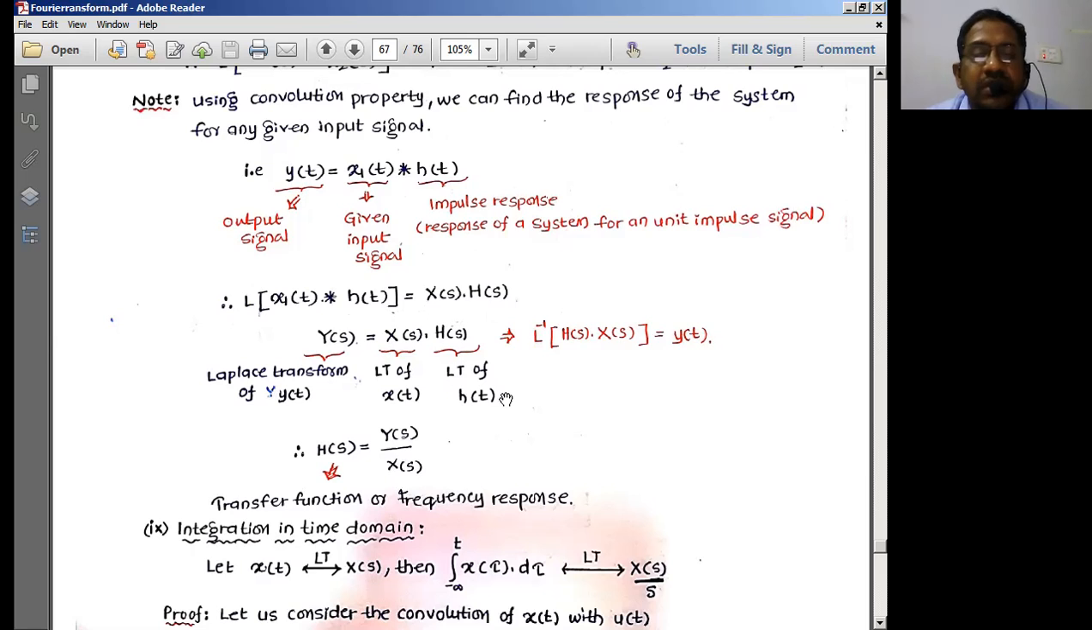With this, we will stop our discussion today. In the next class, we will do one more small topic, the initial value theorem and final value theorem, to end up this Laplace transforms and Fourier transforms chapter.